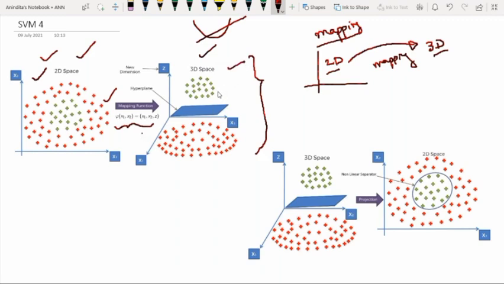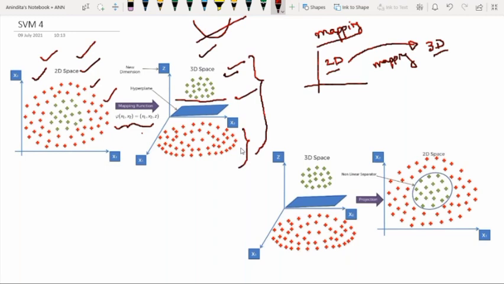Now your question is, converting into a higher dimensional space, what is the benefit? In two-dimensional space, we are not able to separate them. But when we convert it to three-dimensional space, they are easily separable. Here we have green and here we have red dots. So whenever we don't have the concept of support vector machine, people usually use a mapping function.